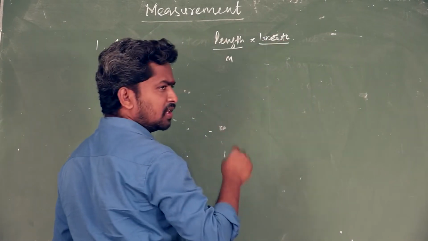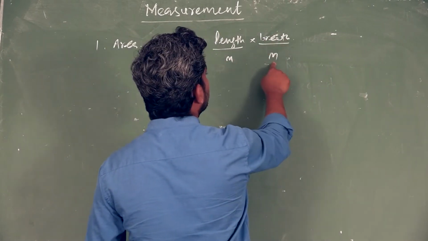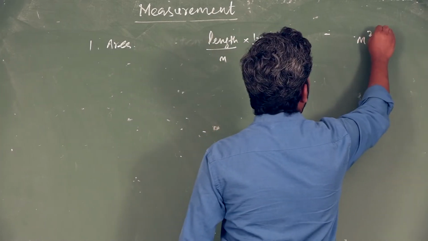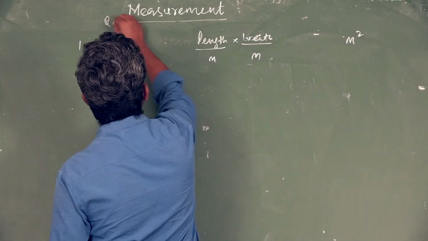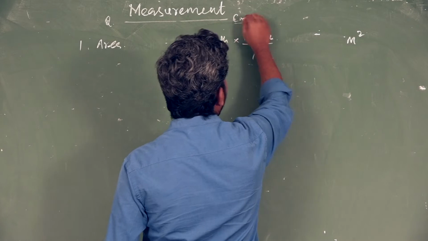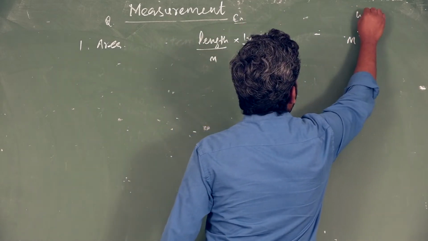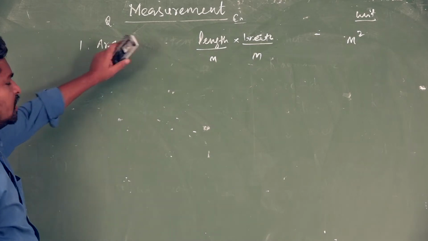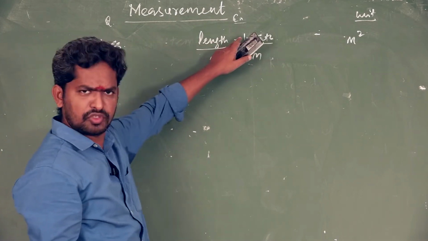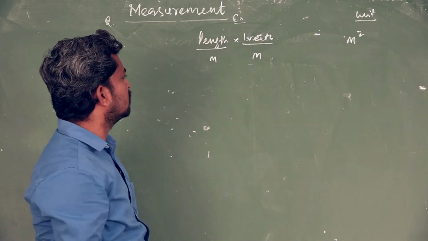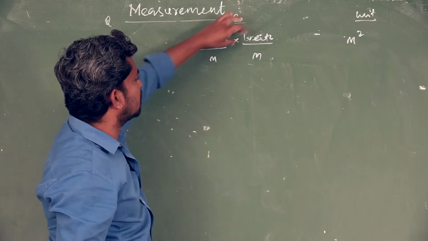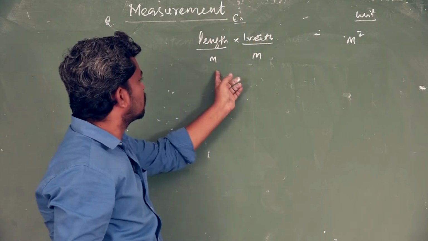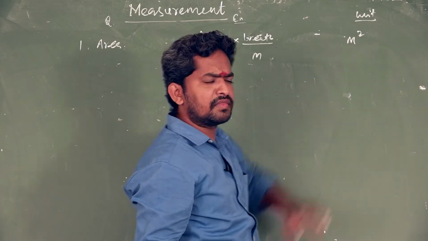Breadth is also measured in meter. So meter into meter, meter square. This is the quantity, this is the expression, which means a formula, and this is the unit.